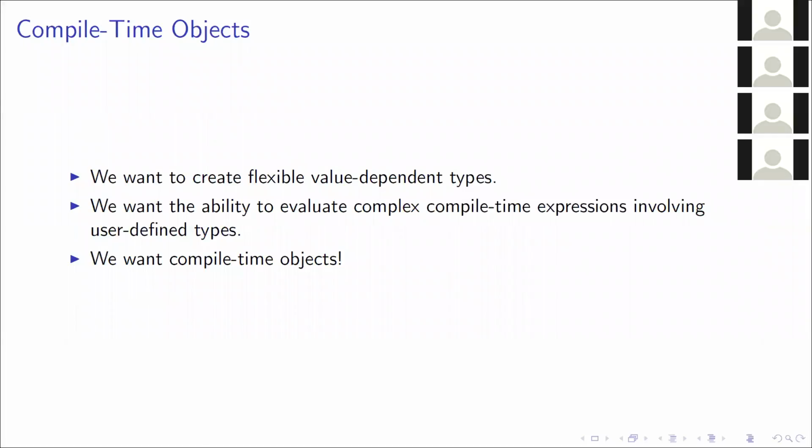So now we have literals and variables as compile-time expressions, but what we want to do is allow Pony developers to use really flexible value-dependent types and construct some really complex compile-time expressions which they can evaluate using their own types. So what we really want is compile-time objects.